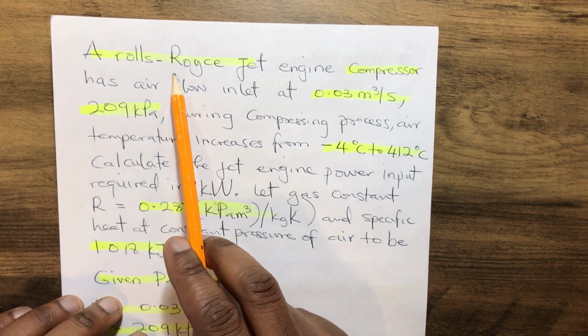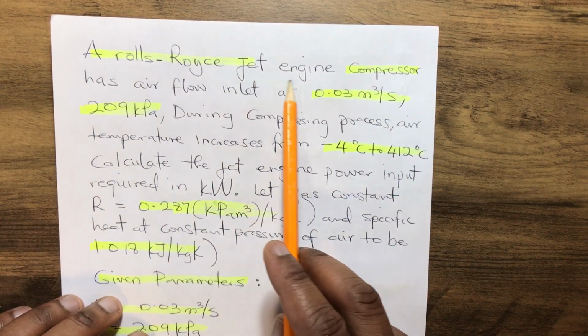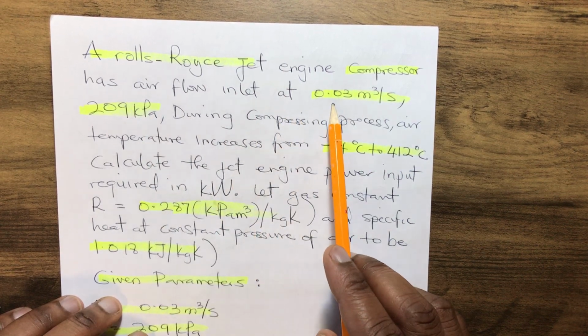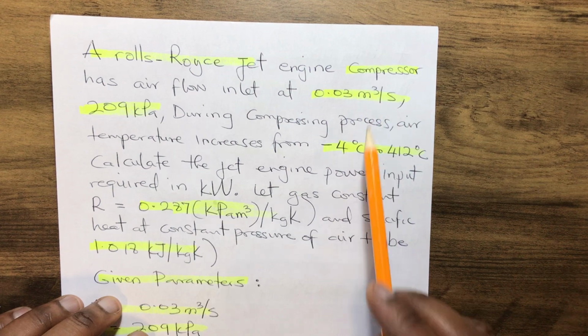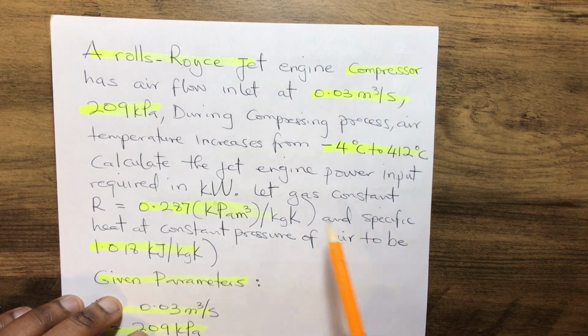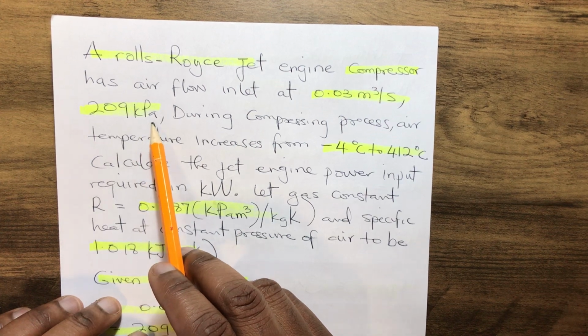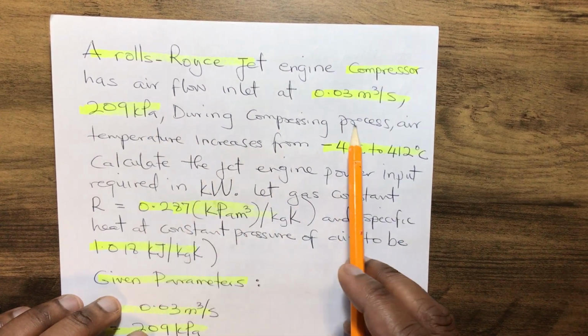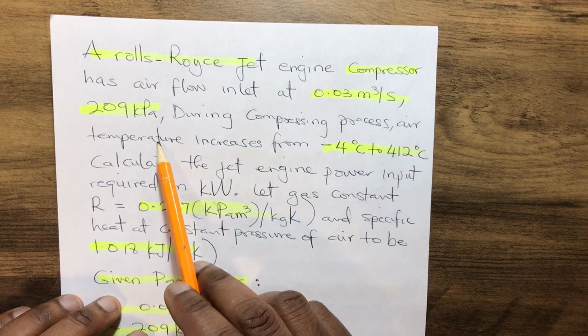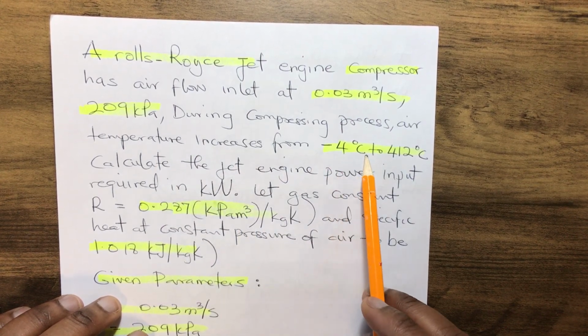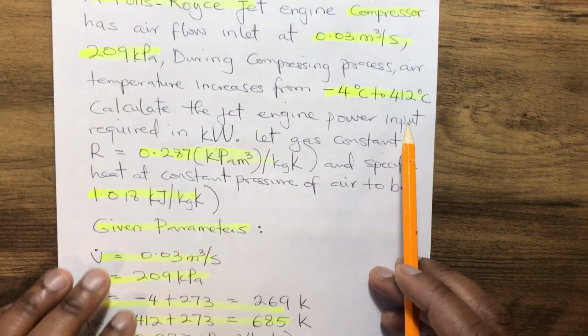A Rolls-Royce jet engine compressor has airflow inlet at 0.03 meter cube per second at 209 kilopascal in pressure. During the compressing process, the air temperature increases from minus 4 Celsius to 412 Celsius.